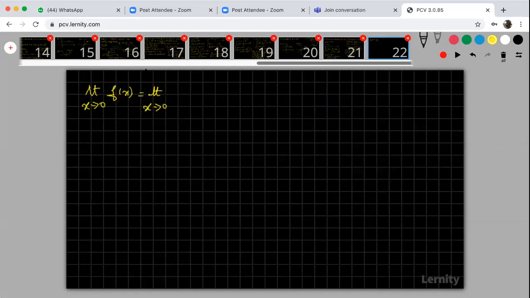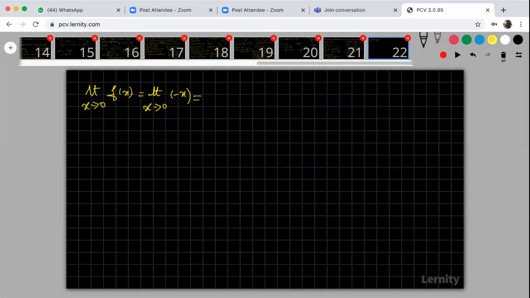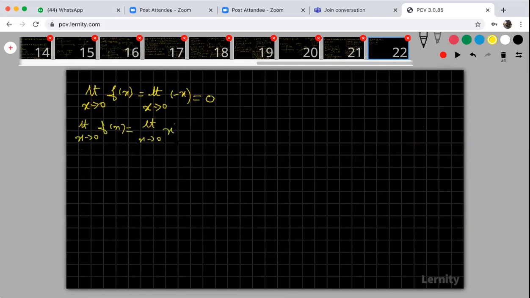So I'm going to apply both f of x. First f of x, I'm going to take it as minus x. Now apply 0. When x tends to 0, what is the answer? It is 0. Again, I'm applying limit x tends to 0. What is my second f of x? I'm going to take it as x. Apply 0. When x tends to 0, that is the limit value. Limit x tends to 0 of f of x, what is the answer? Here also it is 0.